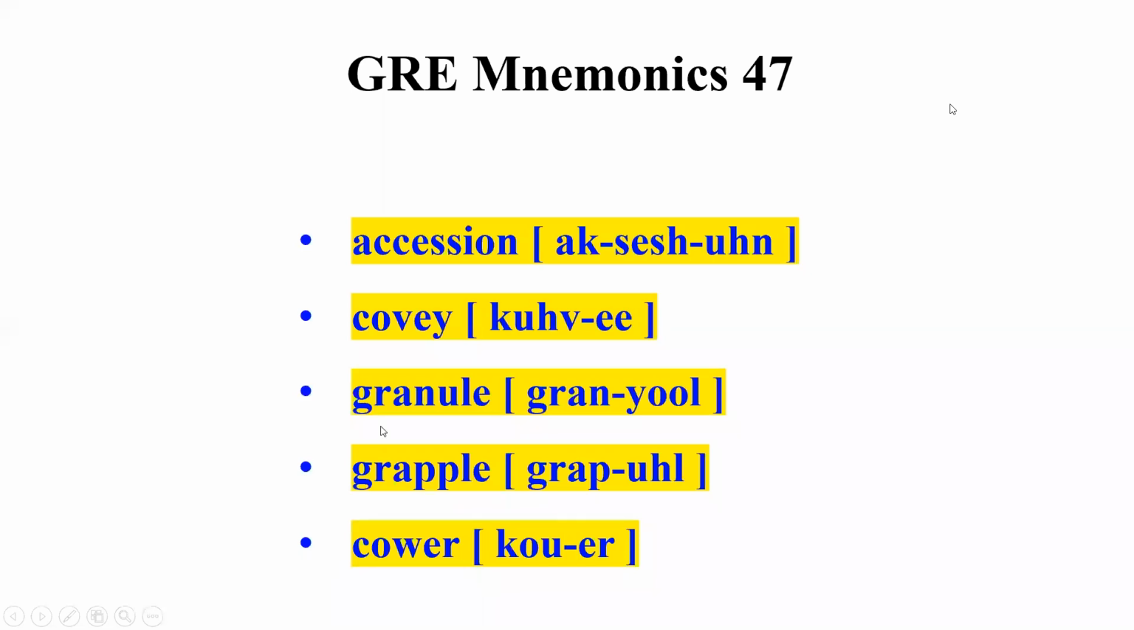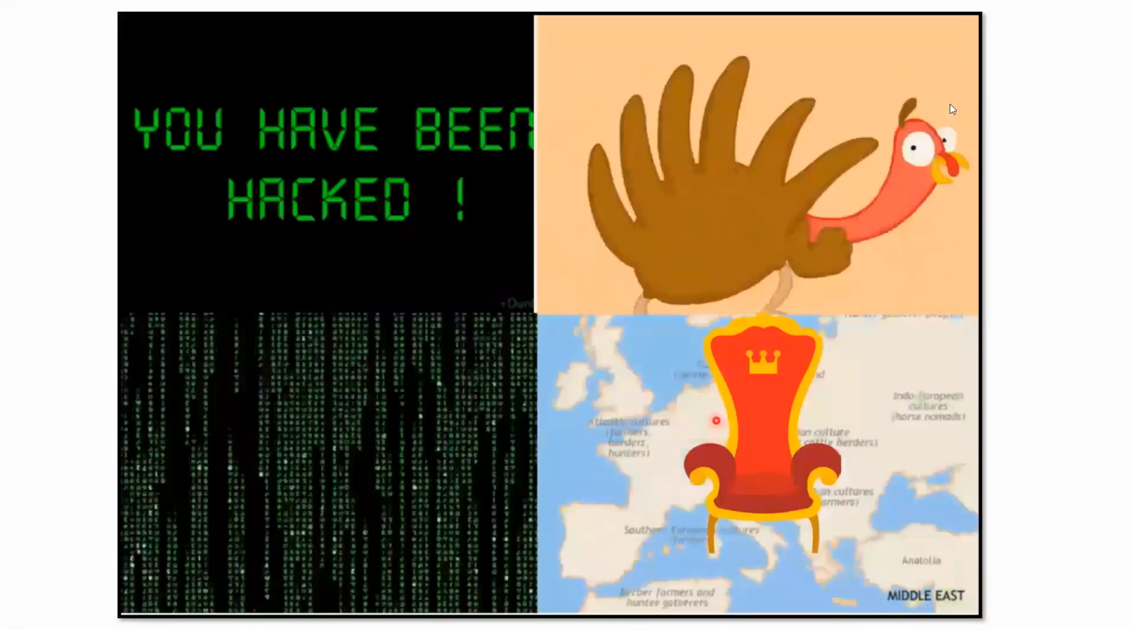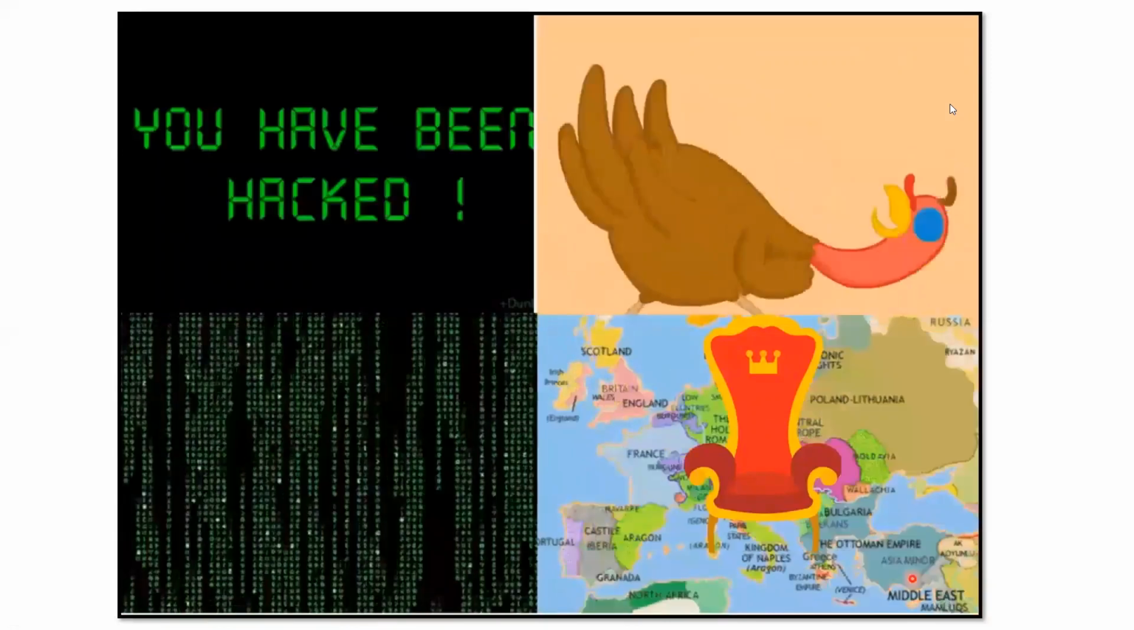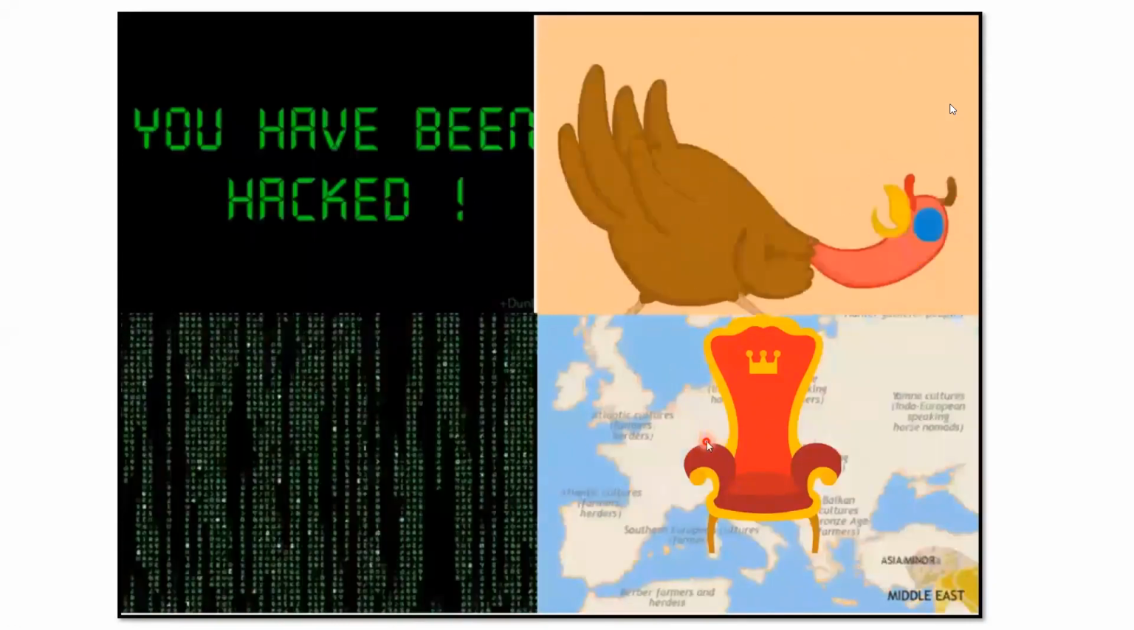So let us learn and understand today's set of words. Accession. Accession means induction or elevation as to dignity, office or government. Accession, the clue is Turkey hacks a session in the European Union for full-time membership. So visualize the Middle Eastern country of Turkey wants a full-time membership in Europe, or in other words, it wants the accession to Europe.